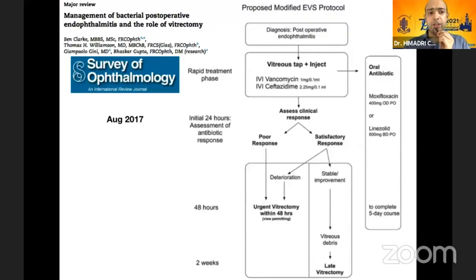Now, in a major review published in Survey of Ophthalmology in August 2017, a modified protocol for the EVS was proposed. After the initial diagnosis of endophthalmitis, it was proposed that the patient should have a vitreous tap along with injection of vancomycin and ceftazidime, and they included oral antibiotic, moxifloxacin or linezolid. After the initial treatment, assessment was done within 24 hours, and in case of a poor response, they noted that a repeat intravitreal injection had no role, and the recommendation was an urgent vitrectomy within the next 48 hours.